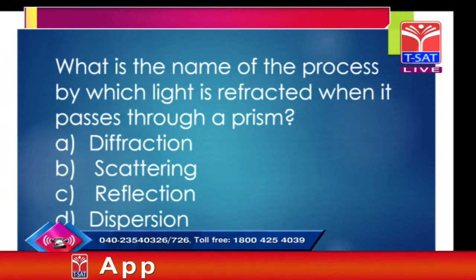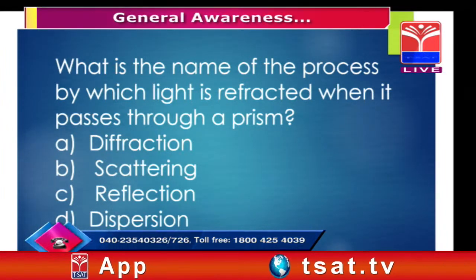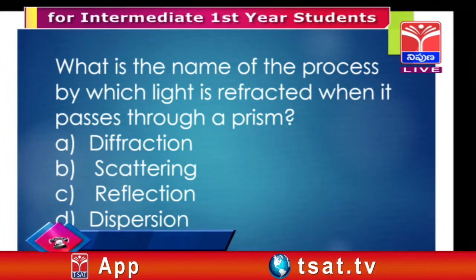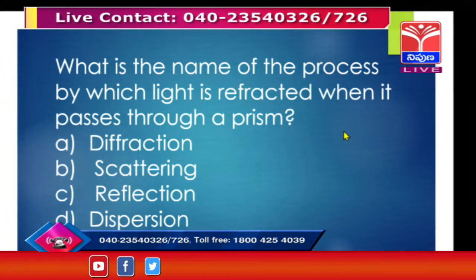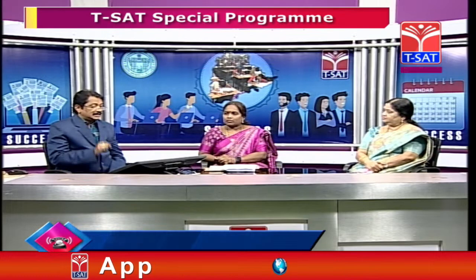When a light ray is incident on a prism, it disperses the light into seven colors in the form of VIBGYOR: violet, indigo, blue, green, yellow, orange, red.